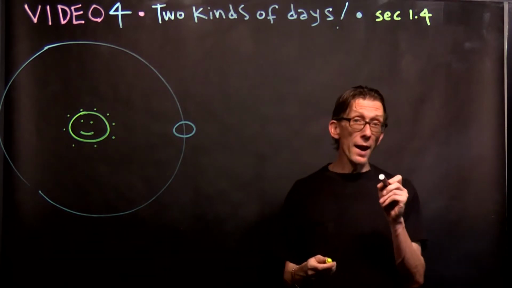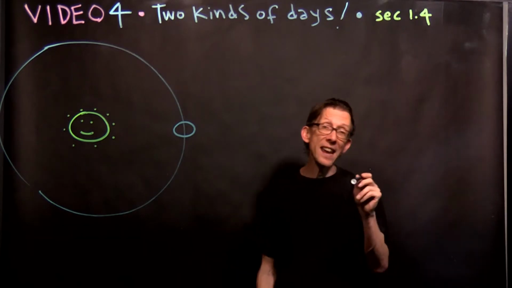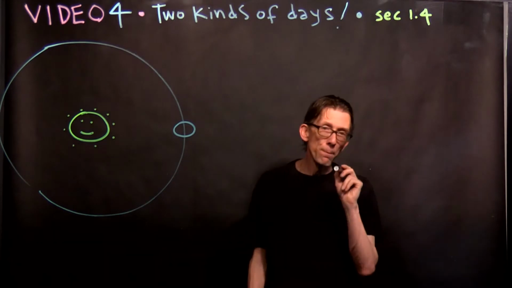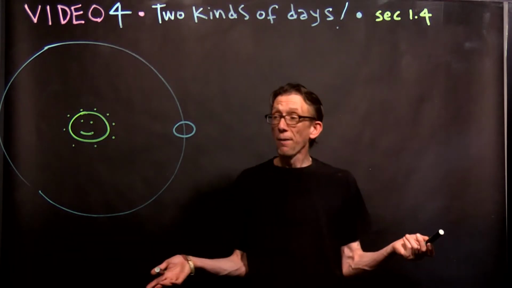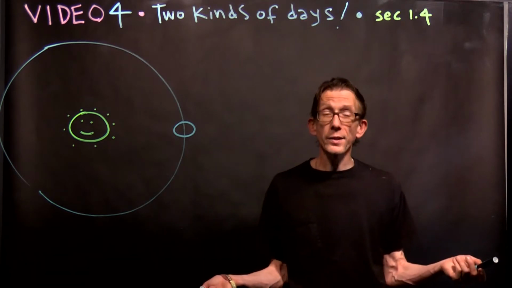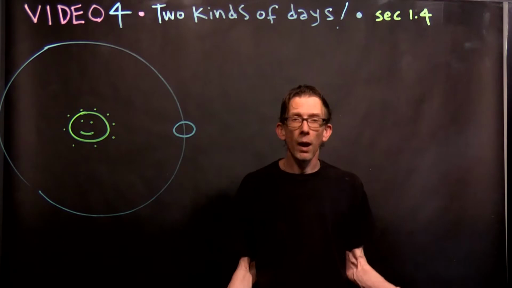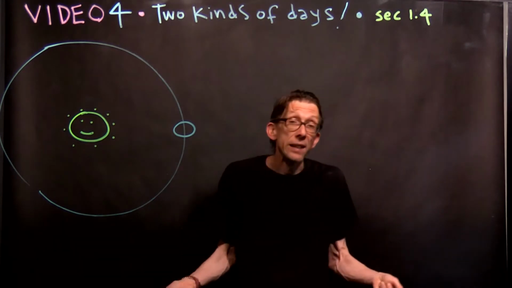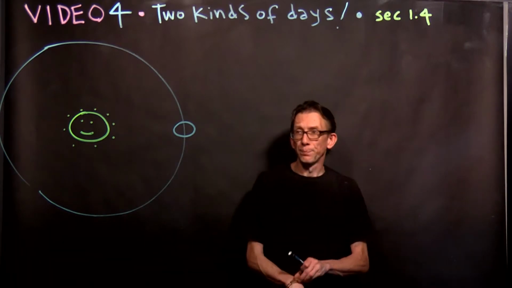And speaking of today, we're going to talk about different kinds of days. There are actually many, but we're going to talk about 2 important kinds of days. Now, in everyday language, when you're talking to your friends or your parents and you say the word day, you mean 24 hours, right? That's just a day. Well, there are other kinds of days than that. We have to distinguish between them.